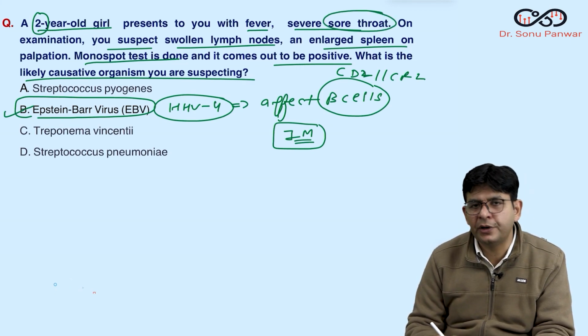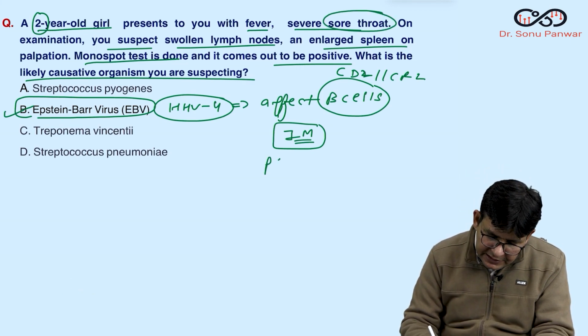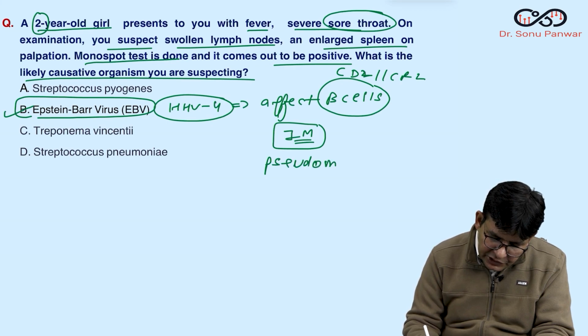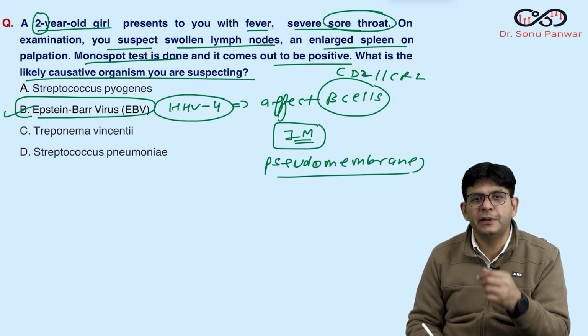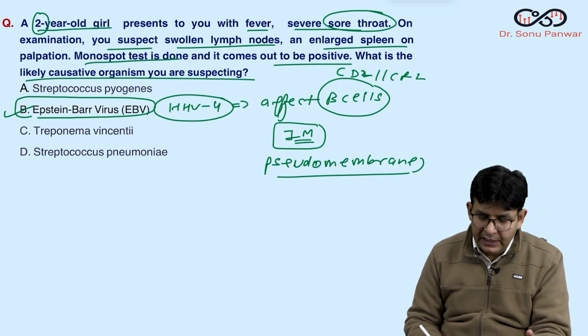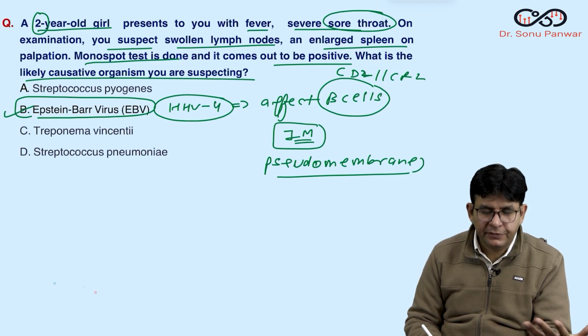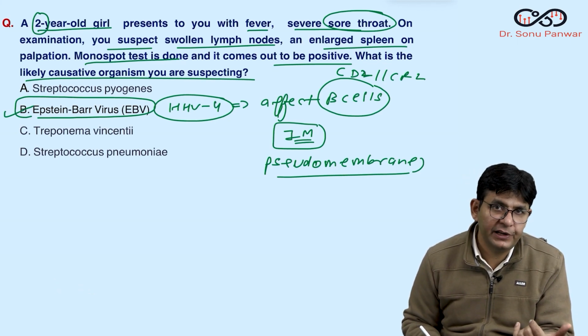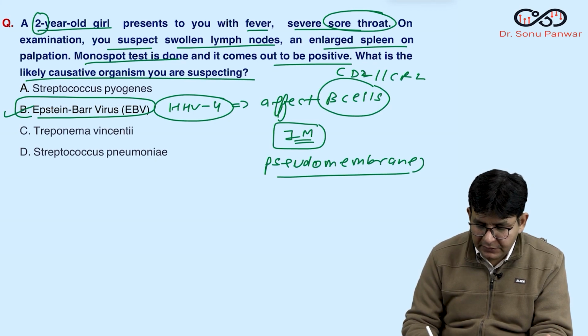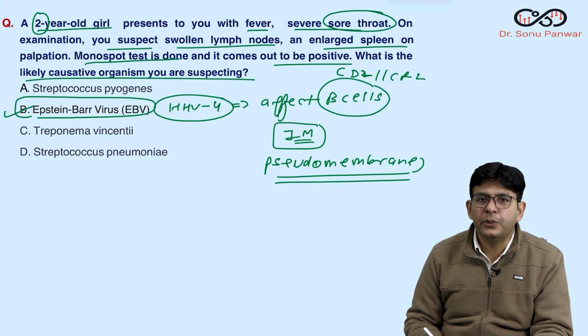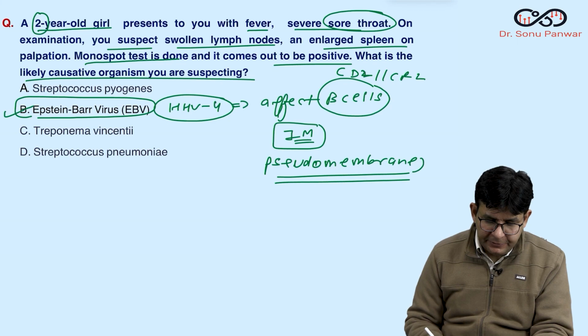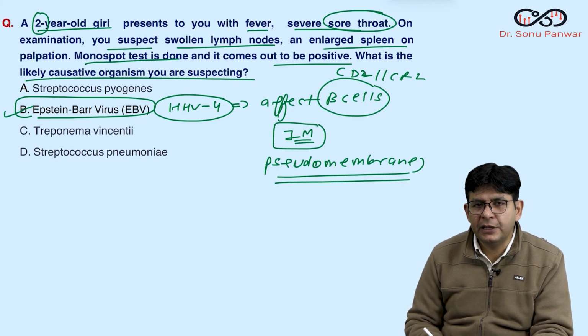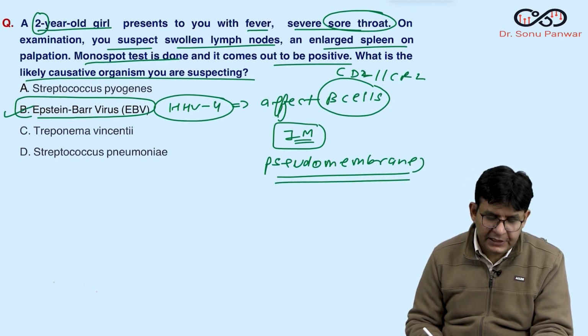Infectious mononucleosis presents with sore throat, and sometimes there can be formation of a pseudomembrane. This also you need to know. And in infectious mononucleosis, even the CD4-CD8 ratio can reverse. That is also an important point to be known. Is it fine? For this, we do PCR for EBNA and VCA, and VCA is viral capsid antigen. And the organism is herpes virus, HHV4, human herpes virus 4.